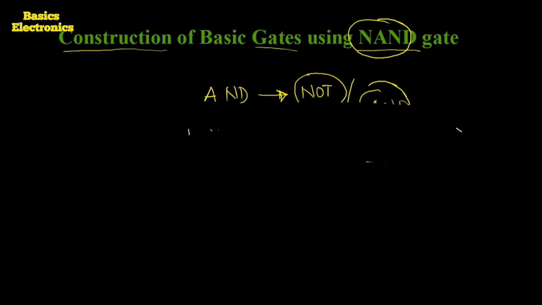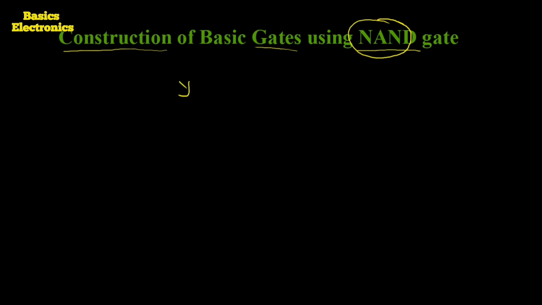Okay, so we draw first using the equation. Here the equation we have is Y equals A dot B complement. This is the equation for the available gate, the NAND gate. We have to obtain the equation A dot B, which means we have to remove the complement.